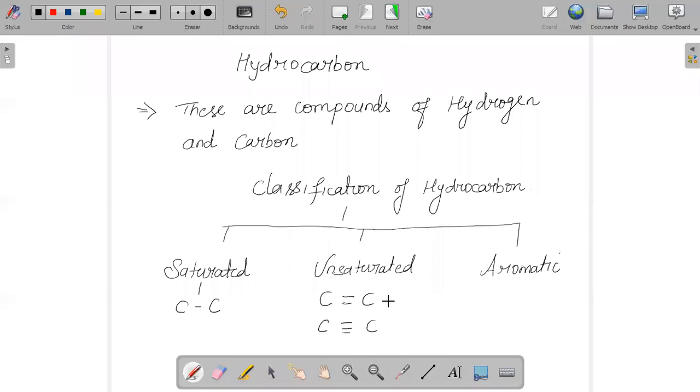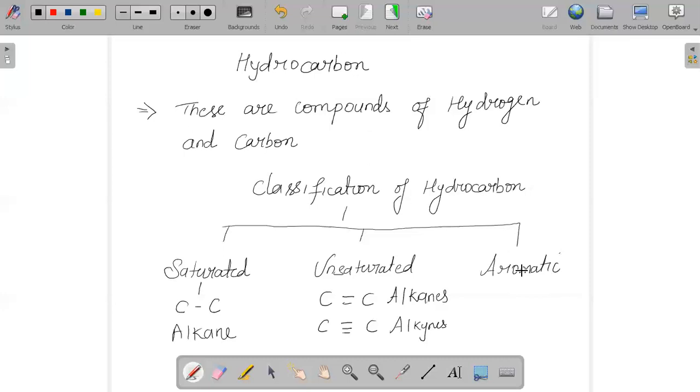Carbon with a double bond is alkenes, and carbon with a triple bond is alkynes. Saturated is nothing but alkane. The third group of hydrocarbons is aromatic hydrocarbons. They have a ring of carbon atoms.